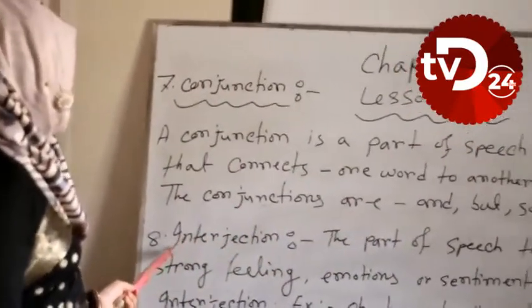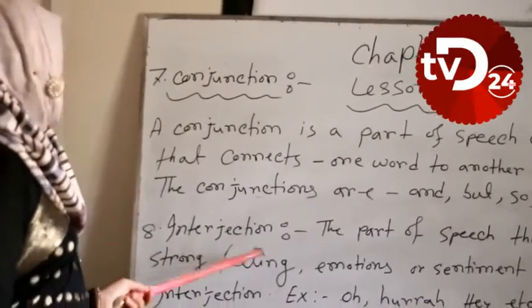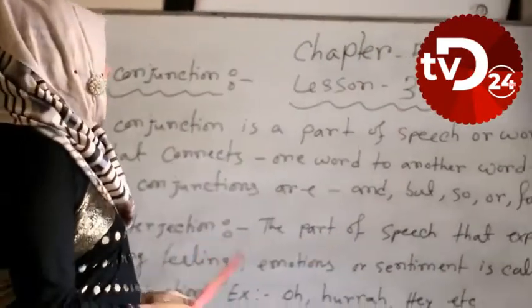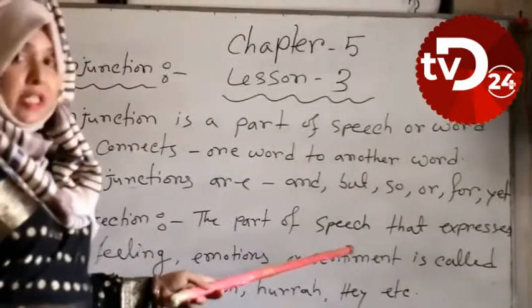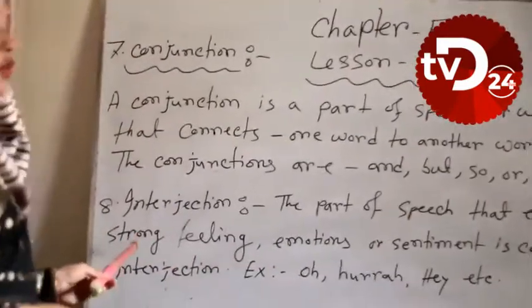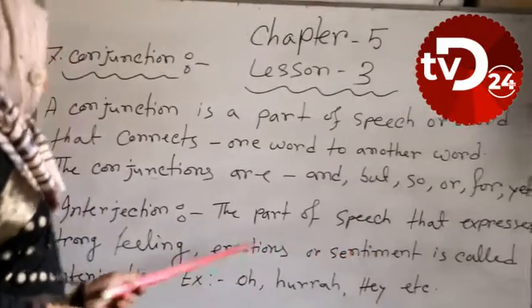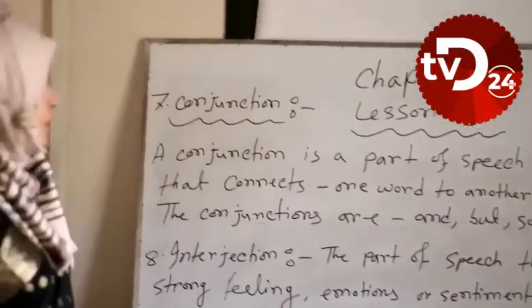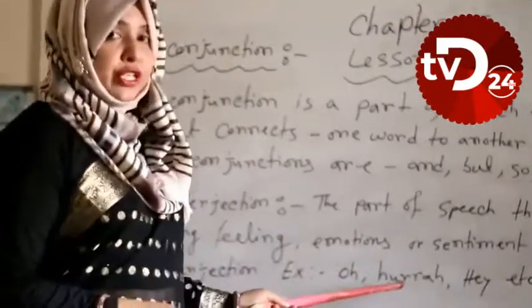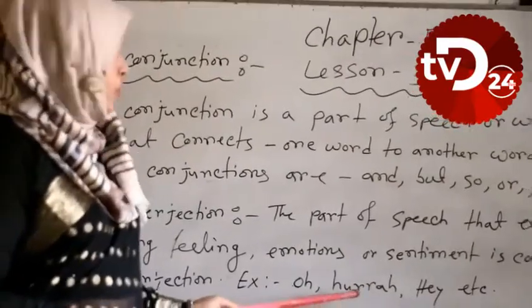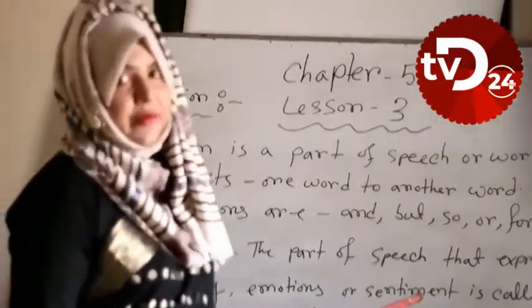And finally, I have shown interjection. We know what is interjection. The part of speech that expresses strong feelings, emotions or sentiment is called interjection. For example, I have written here, oh, hooray, hey, etc.